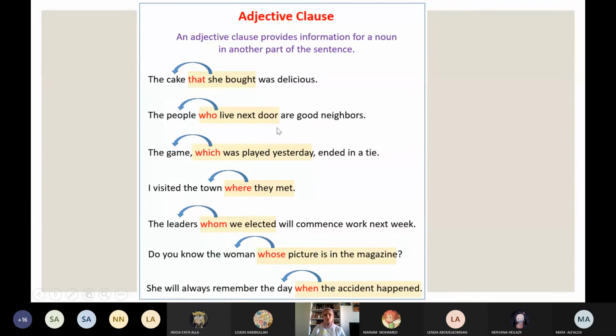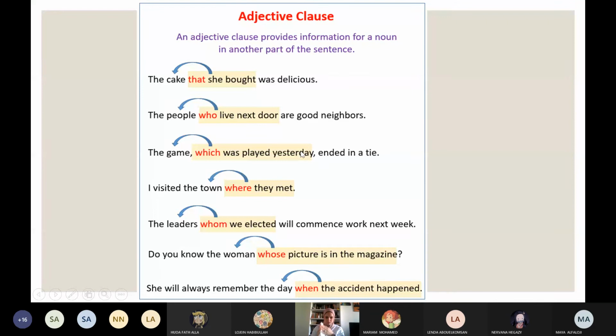The people who live next door are good neighbors. Who live next door to people. The game which was played yesterday ended in a tie. So where is the main sentence here? The game ended in a tie. What's in the middle here? Adjective clause. What's in the middle here?